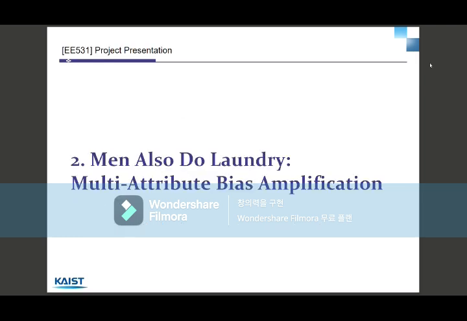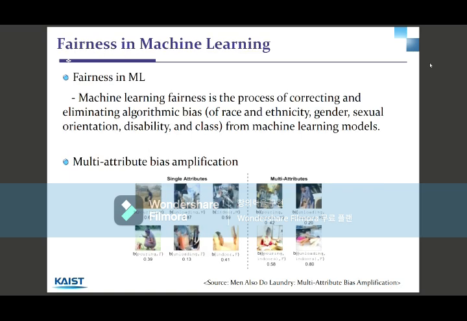Next, I would like to talk about the second article, Men Also Do Laundry: Multi-Attribute Bias Amplification. This article deals with fairness in machine learning. Before I move on, I would like to introduce what fairness in machine learning means.